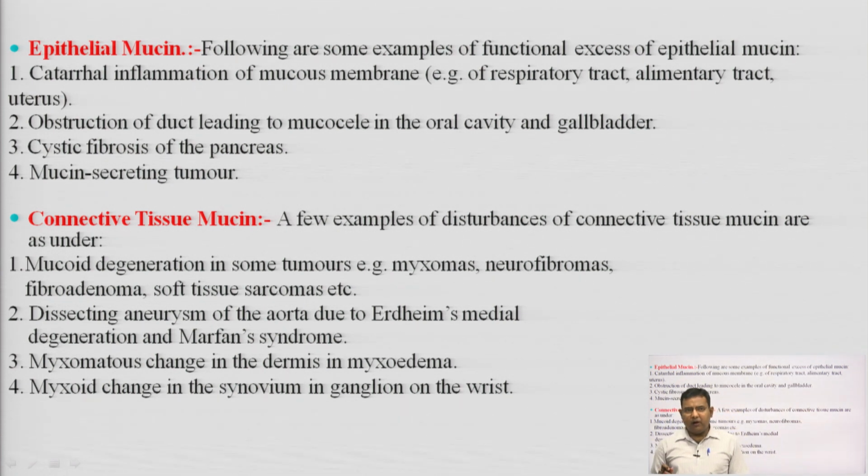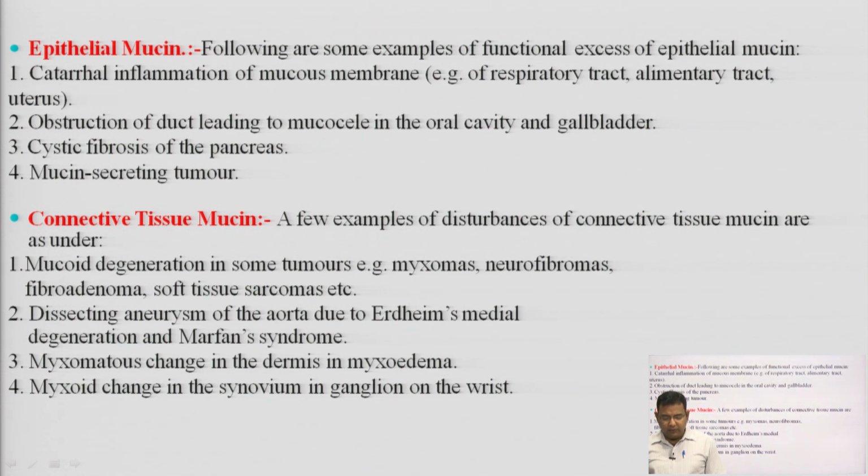A few examples of disturbance of connective tissue mucins are as under. Number 1, mucoid degeneration in some tumors, that is myxomas, neurofibromas, fibroadenomas, soft tissue sarcomas, etc. Second one, dissecting aneurysm of the aorta due to Erdheim's medial degeneration and Marfan's syndrome.